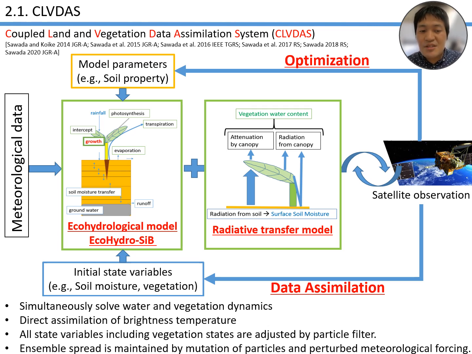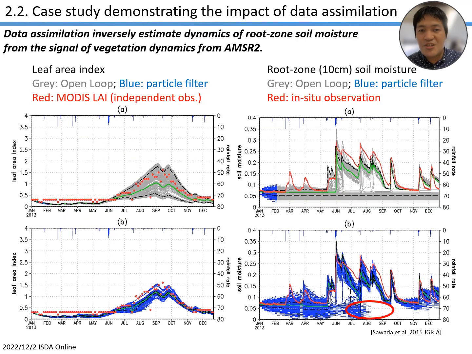In our system, the ensemble spread is maintained by mutation of particles, sampling the covariance of the background. The ensemble spread is also maintained by perturbed meteorological forcings. Each ensemble member has slightly different meteorological forcings, obtained by perturbing the original forcings such as rainfall and radiation.